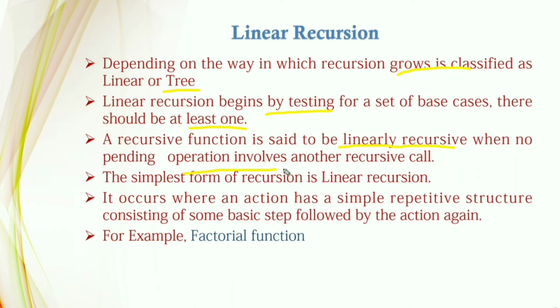This is the simplest form of recursion, and it occurs where an action has a simple repetitive structure, which consists of some basic steps followed by the action again. The best example for linear recursion is the factorial function.